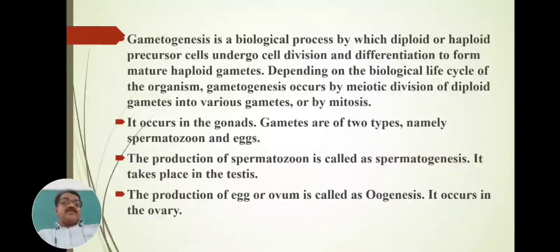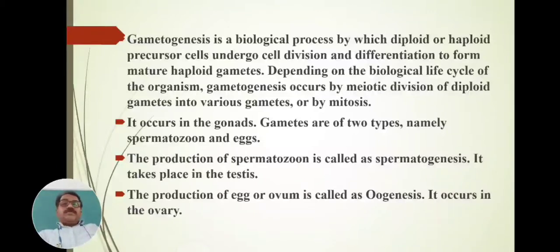Depending on the biological life cycle of the organism, gametogenesis occurs by meiotic division of diploid gametes into various gametes, or by mitosis. That process is called gametogenesis.